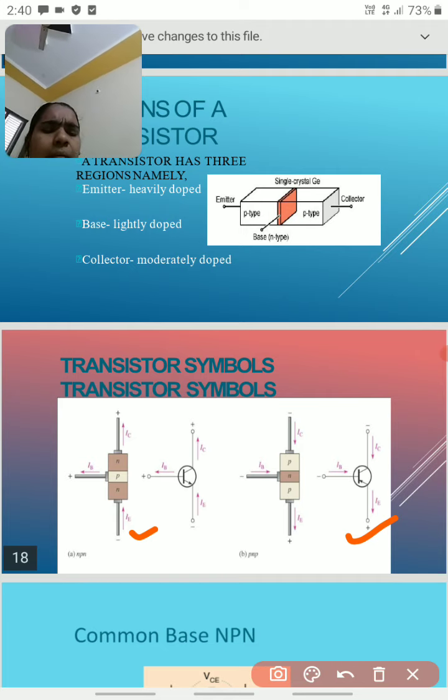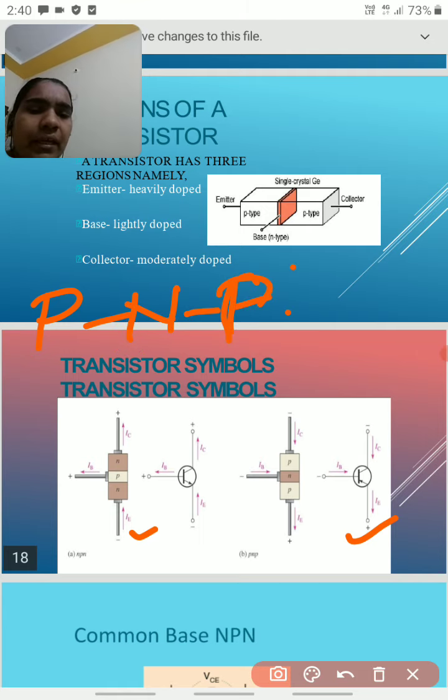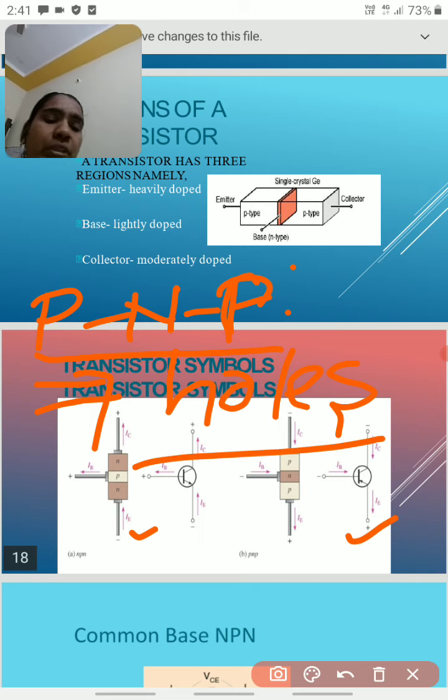The main thing is, in a PNP transistor, it mainly contains holes. Holes are the majority charge carriers in P type material, so a PNP transistor is mainly run by holes.